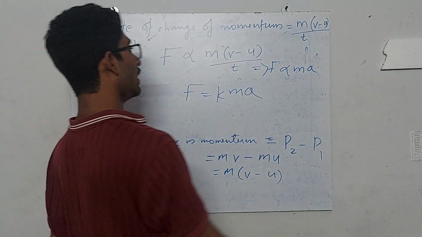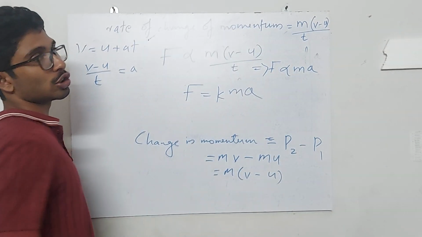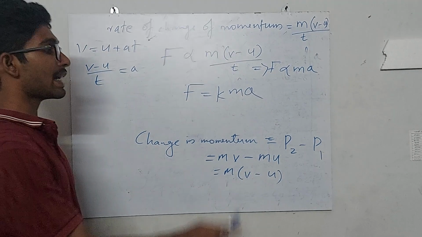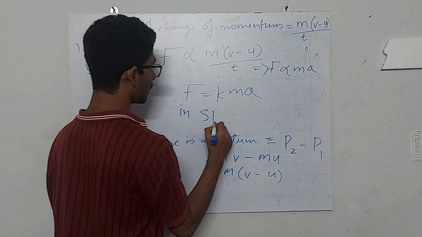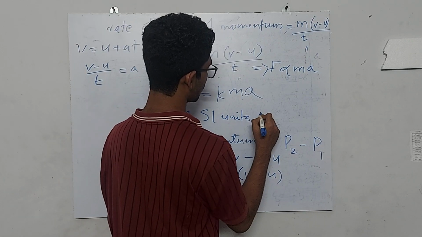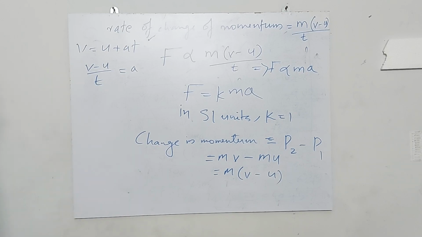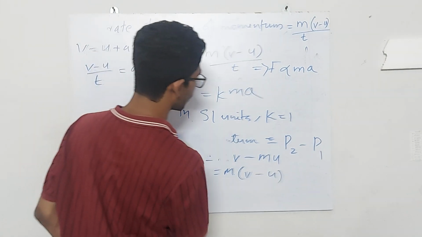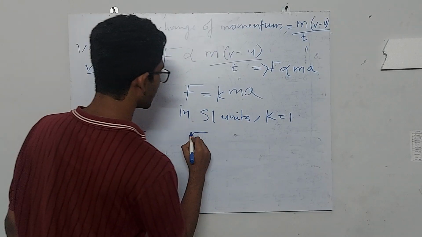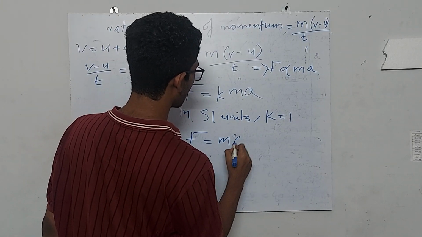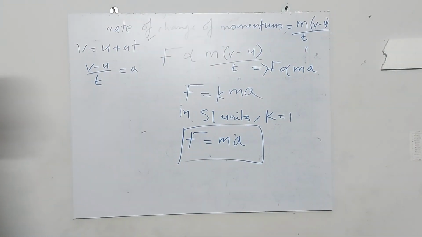Whenever you convert a proportionality to an equal sign, you have to add a constant of proportionality. But in SI units, the value of K is equal to 1. Since we will most often be using SI units only, we can write force is equal to mass into acceleration directly. So what is the equation for force? m into a. This is what the second law of motion states. F is equal to ma.